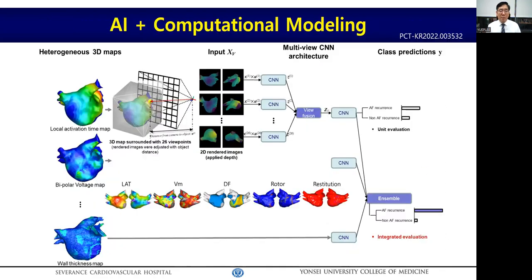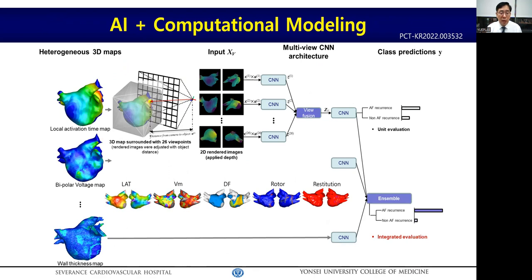The next step is applying the 3D LA map on an AI convolutional neural network. By using multi-view CNN, we can train the morphology of the left atrium by AI because our AF computational model, QBIA, is constructed based on CT imaging.